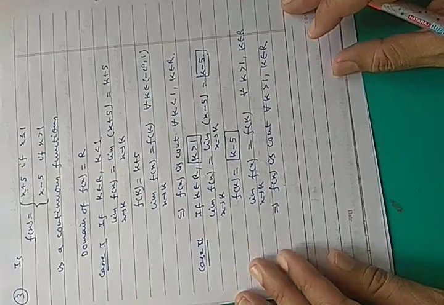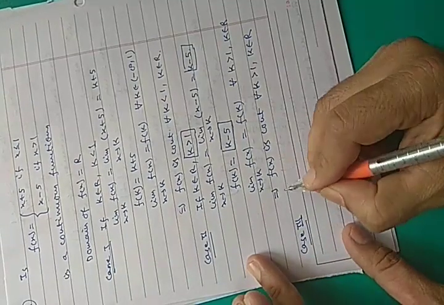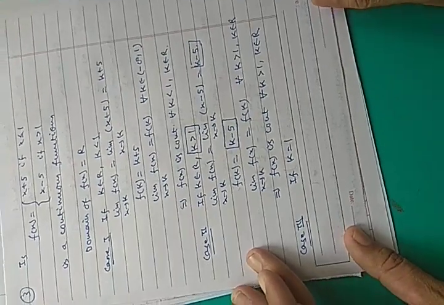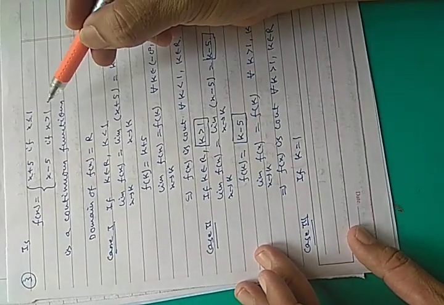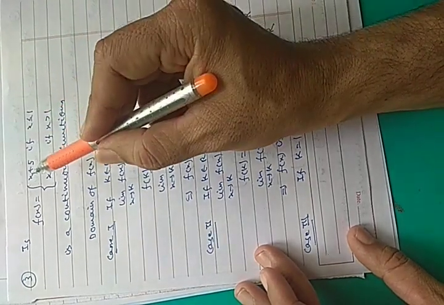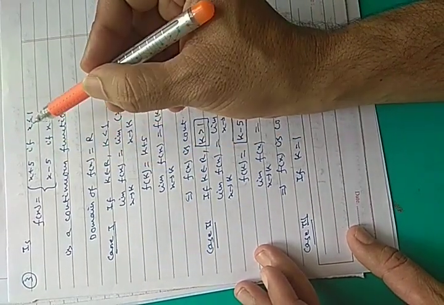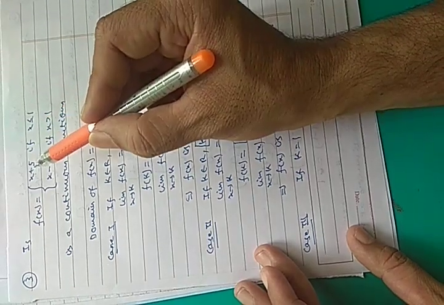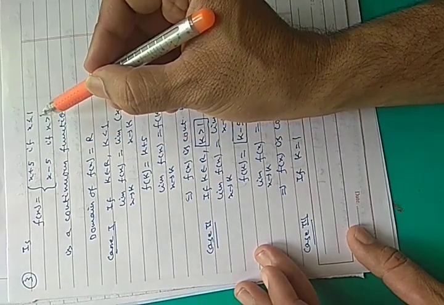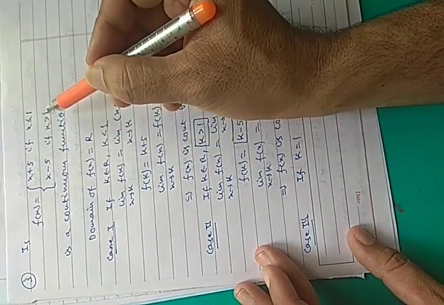So now what is the third case? Case 3, when k equals 1. Now you can see, what is the value of the function on the left side of 1? It is x plus 5. The value of the function on the right side of 1 is x minus 5. So for k equals 1, you have to check the left hand limit as well as the right hand limit. It is necessary when the function is defined differently on the left side and right side. Then you have to check both the left hand limit and right hand limit.